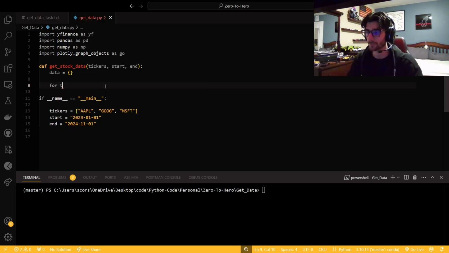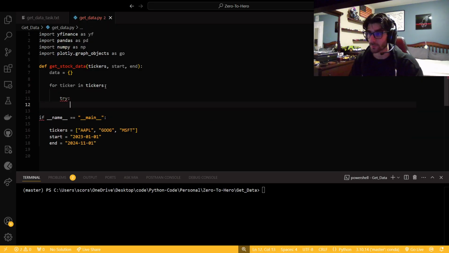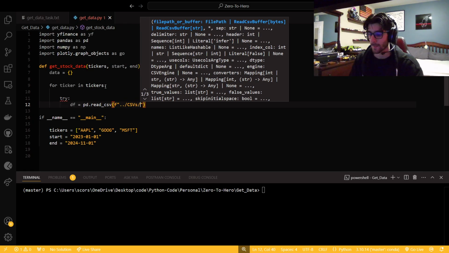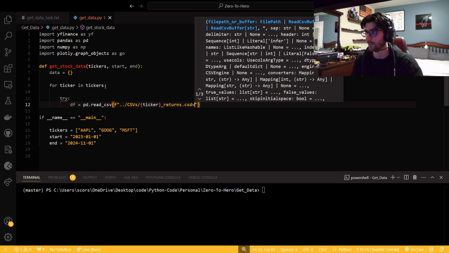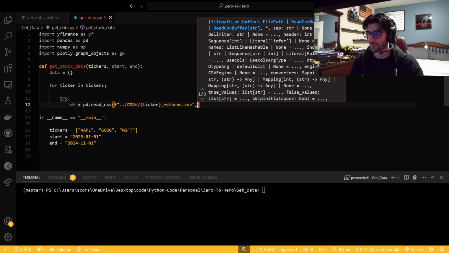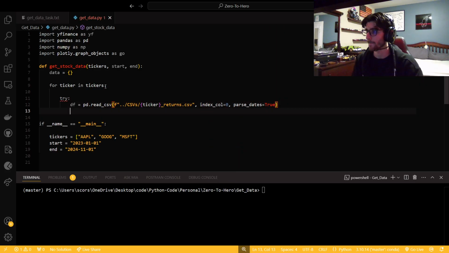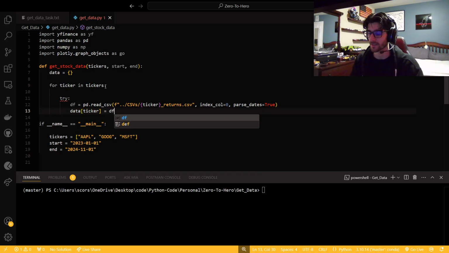So we're going to say for ticker in tickers. And now the first thing we're going to do is try to read it from the CSV. So we're going to say try to get the data frame from a pd.read_csv. And then my file path will look something like csvs, ticker, returns.csv, that'll be mine. And then I want index_col to be 0 and parse_dates to be True. And then data[ticker] to be this data frame.